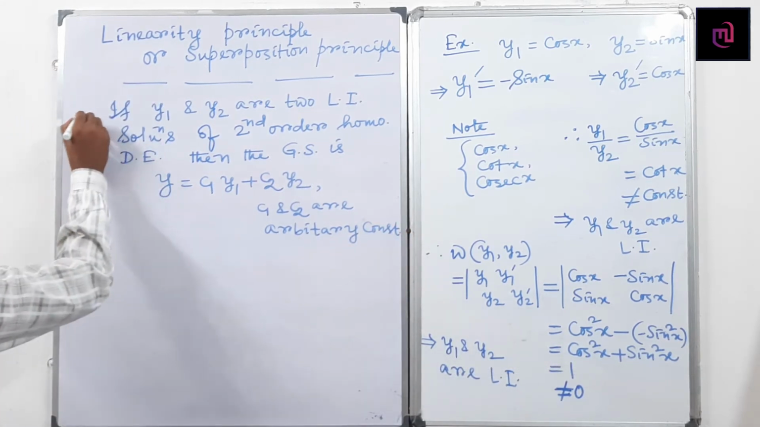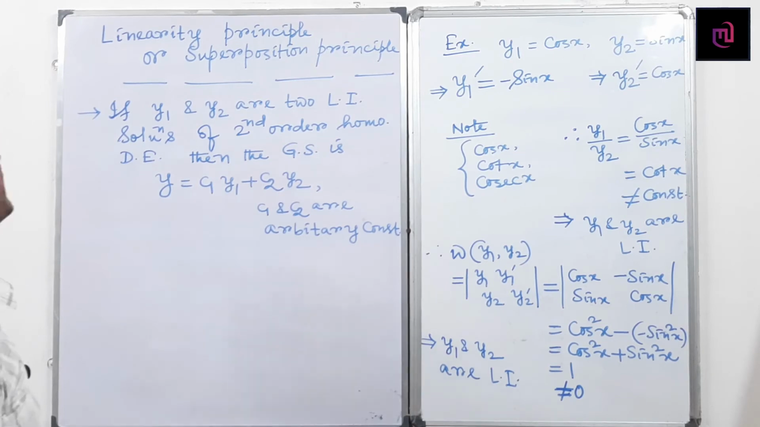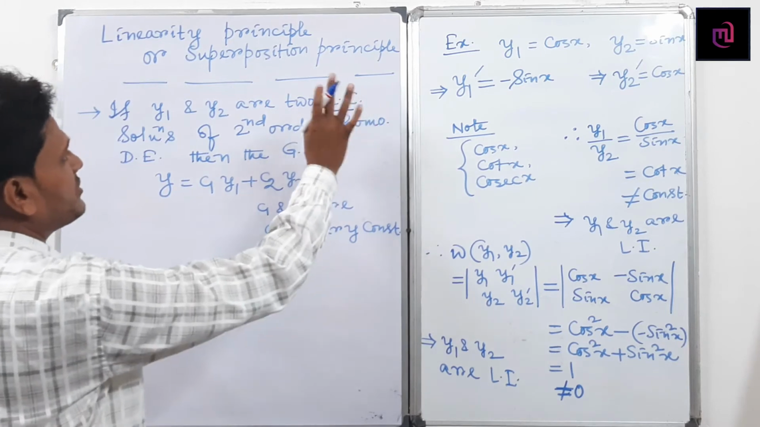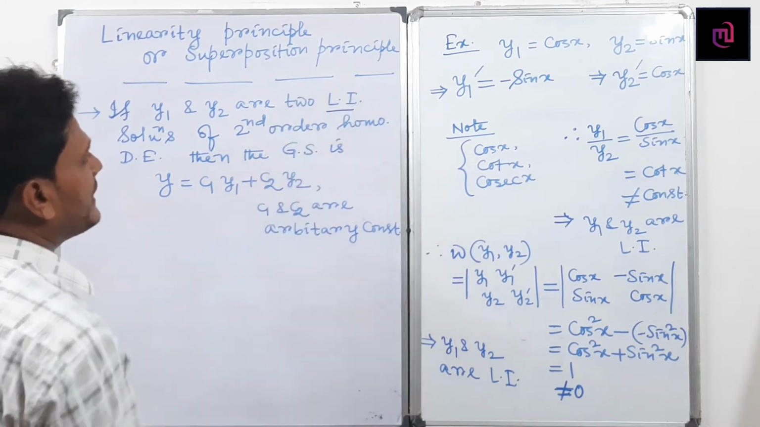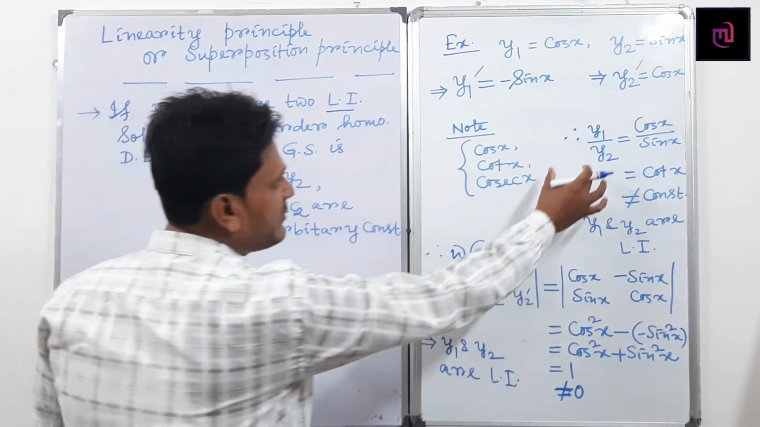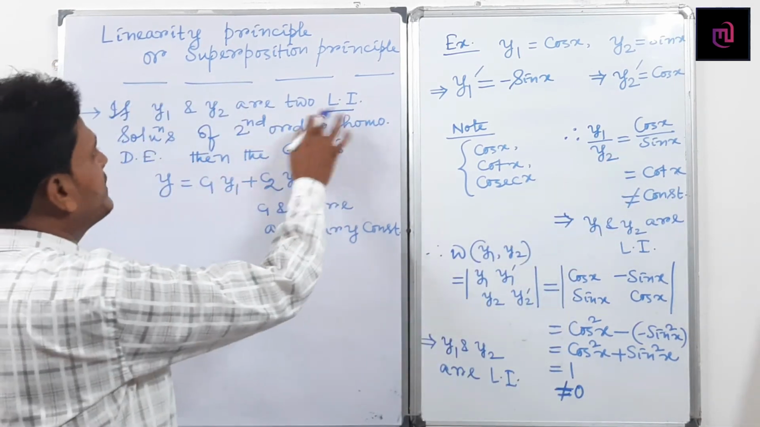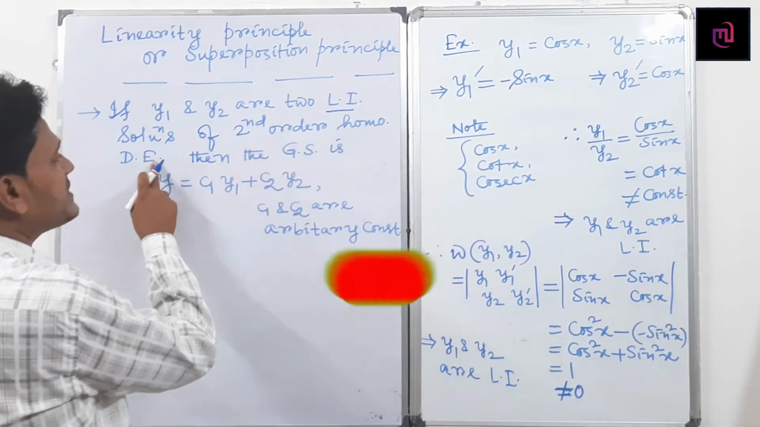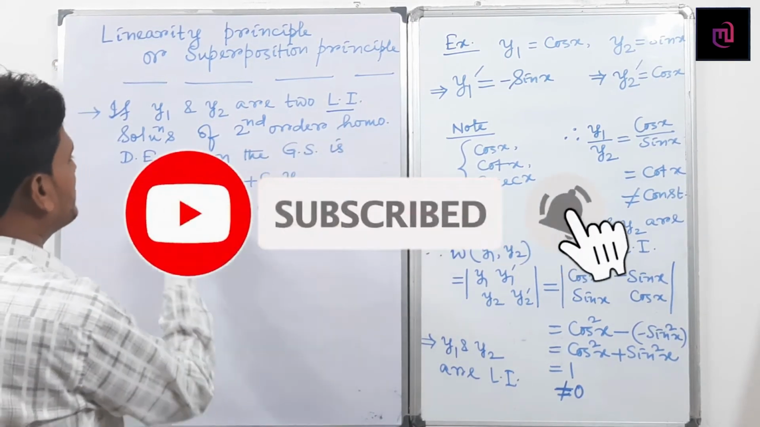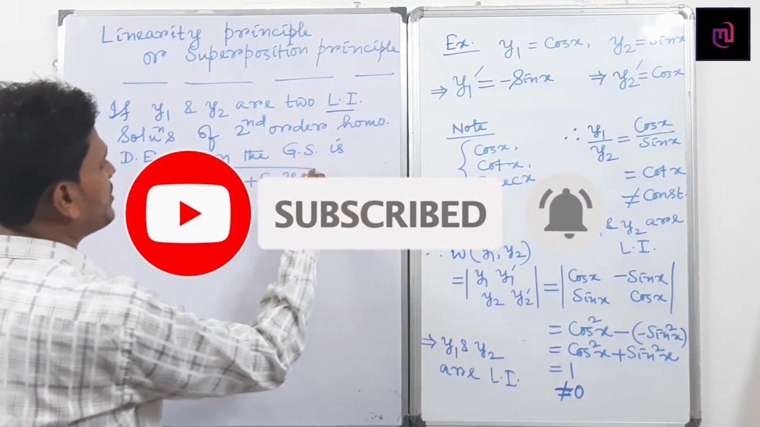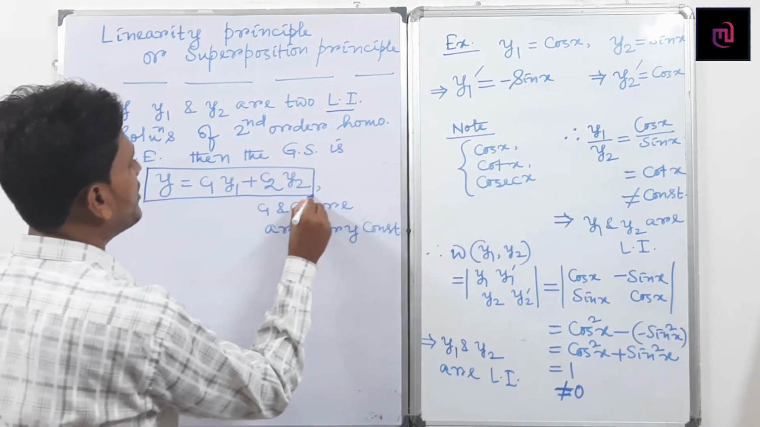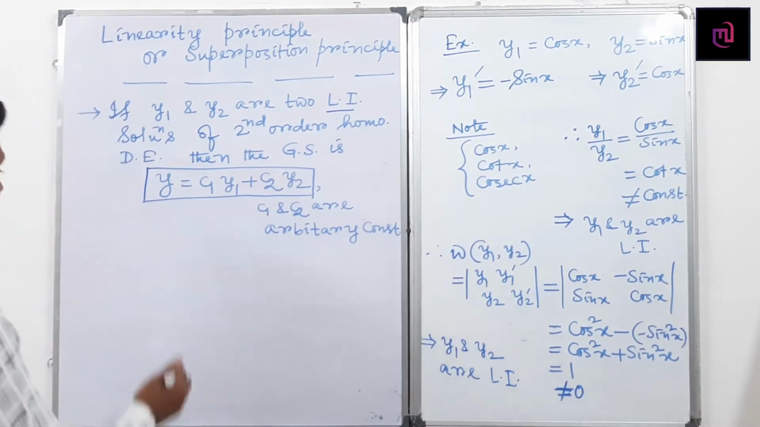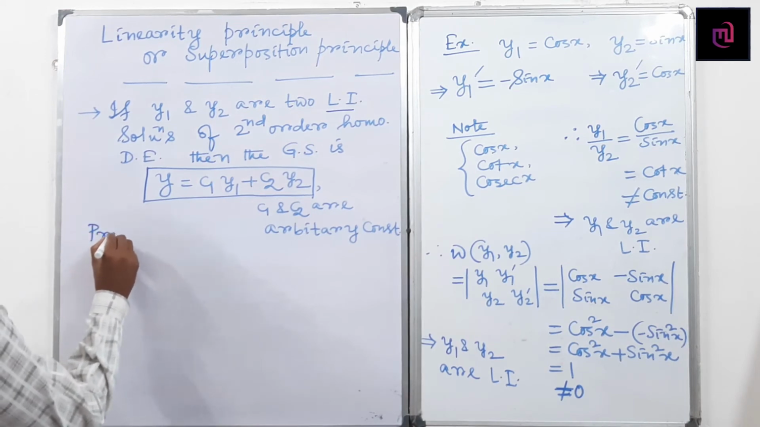So what is the statement in the linearity principle? If y1 and y2 are two linearly independent solutions. What do you mean by linearly independent? If y1 by y2 does not equal a constant, we can say these two functions are linearly independent. Of a second order homogeneous differential equation, the general solution becomes y equals c1 y1 plus c2 y2. So can I write the proof part?